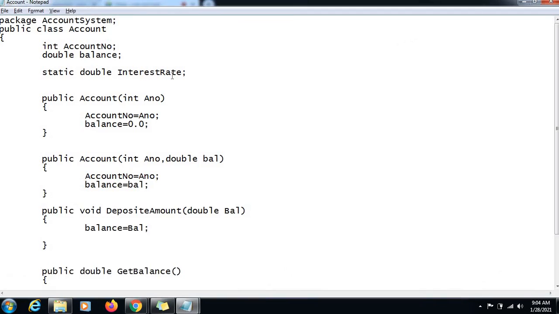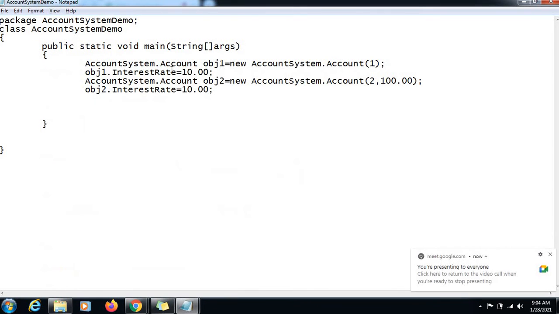Even if you access this variable as obj1.interestRate and obj2.interestRate, both these accesses would be to the same memory.